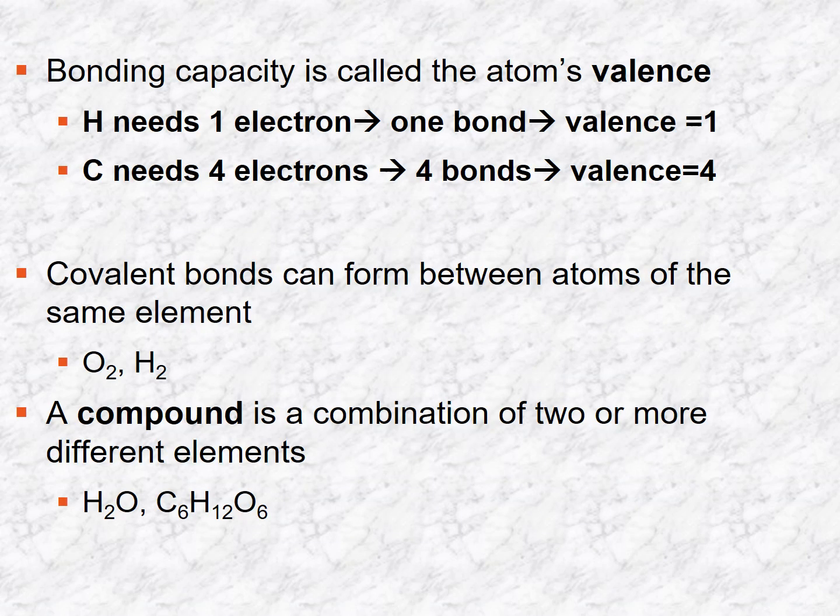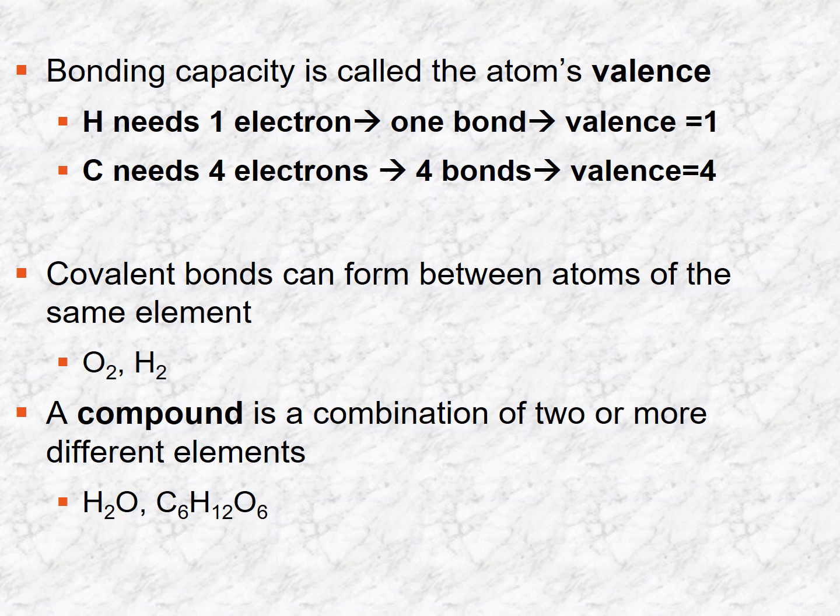Now, we talked about this before with the valence shell. So the term valence and valence shell: the valence shell refers to where the electrons are. But valence is basically the number of electrons that it needs in order to fill that valence shell. For instance, hydrogen needs 1 electron to fill the outermost shell, or the valence shell, so its valence is 1. Carbon needs 4, so its valence is 4.